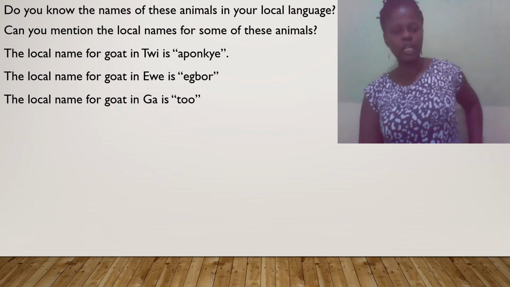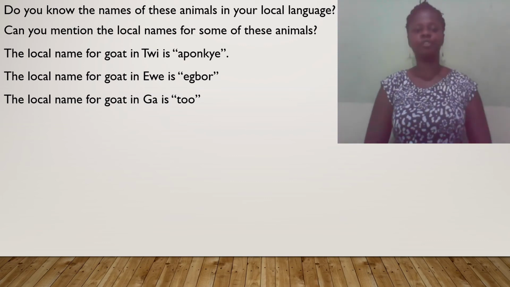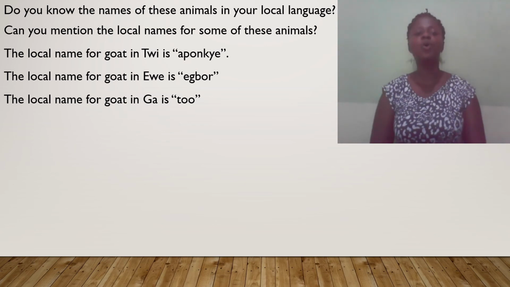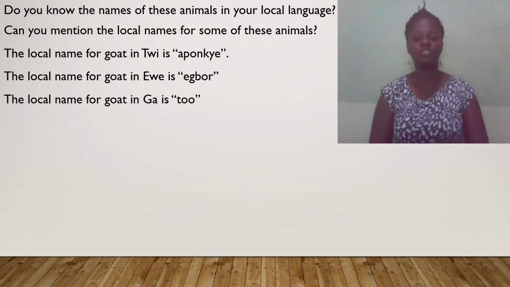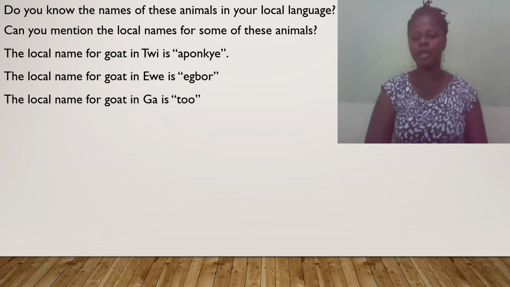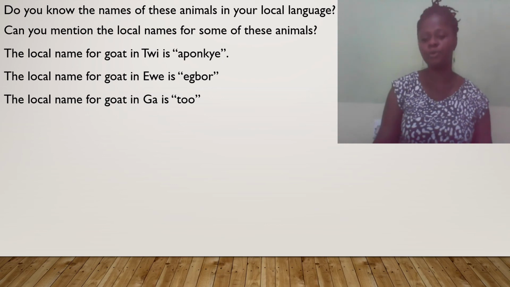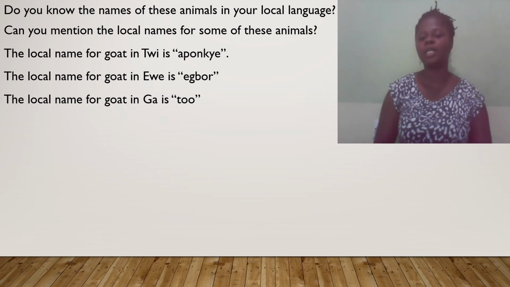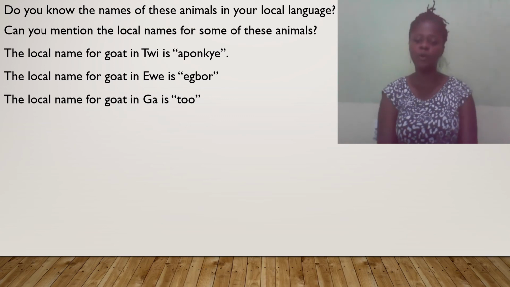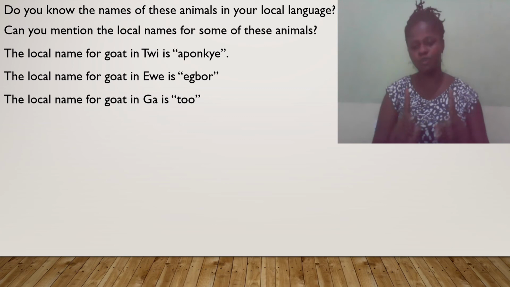Now, do you know the names of the animals above in your local language? Can you mention the local name of some of these animals? Try to learn some, okay? If you don't know, you can ask mommy or daddy to help you. When you point the animal out to mommy or daddy, they are going to tell you the local name of that animal. Right, I am going to teach you one.